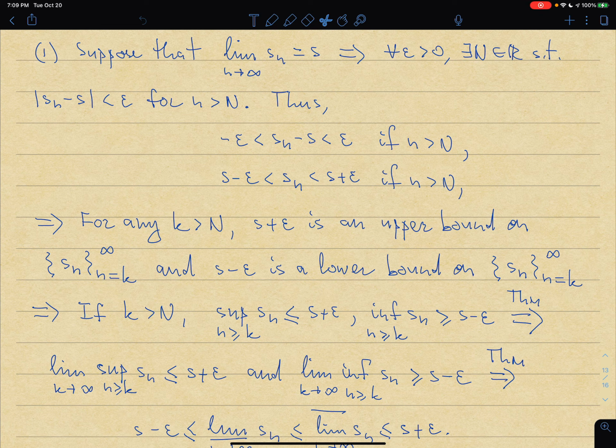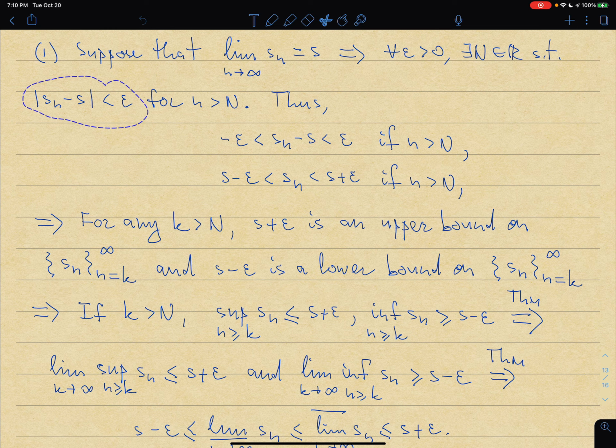In item number one, you're assuming that your sequence converges to some number, let's call it S. If it does converge, then of course the definition of a limit holds: for any epsilon greater than 0, there should exist a capital N such that if the index n exceeds this capital N, then |Sn minus S| is less than epsilon. That's about the 1,000th time I repeat the definition of a limit here.